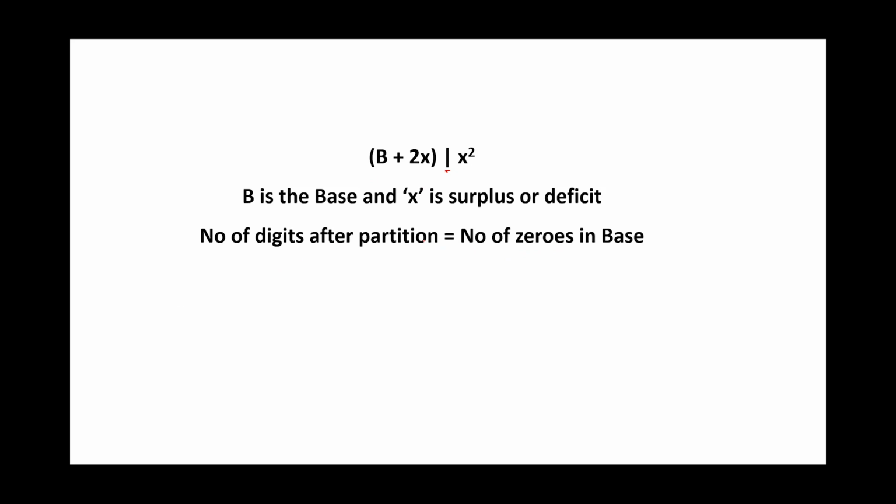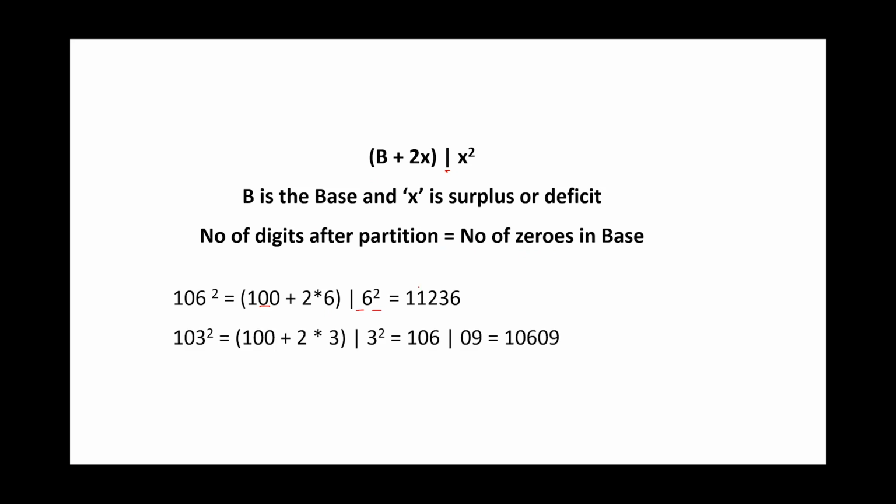Let's see some example. 106 square, the base is 100, 100 plus 2 into 6 followed by 6 square. Since 100 is the base, you have 2 places after the partition, you get the answer as 36. So 11236. So if you have 103 square, it is 106 followed by 09. Okay, you don't write 9, you write 09.